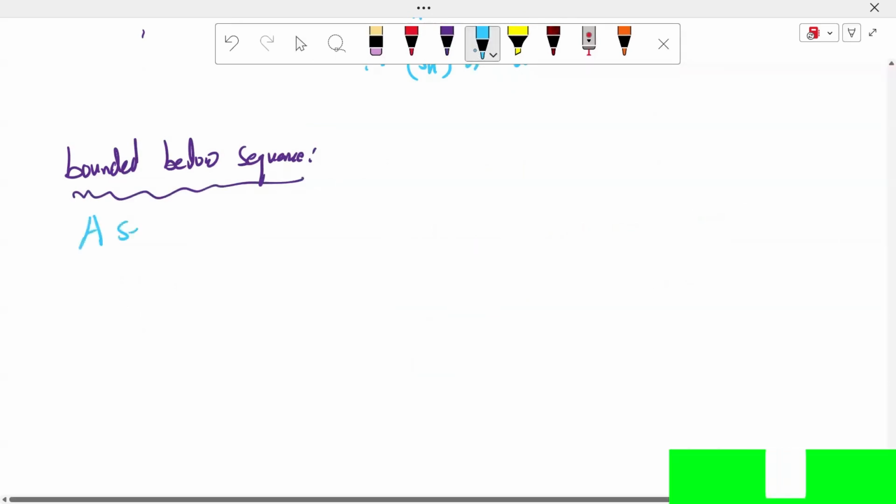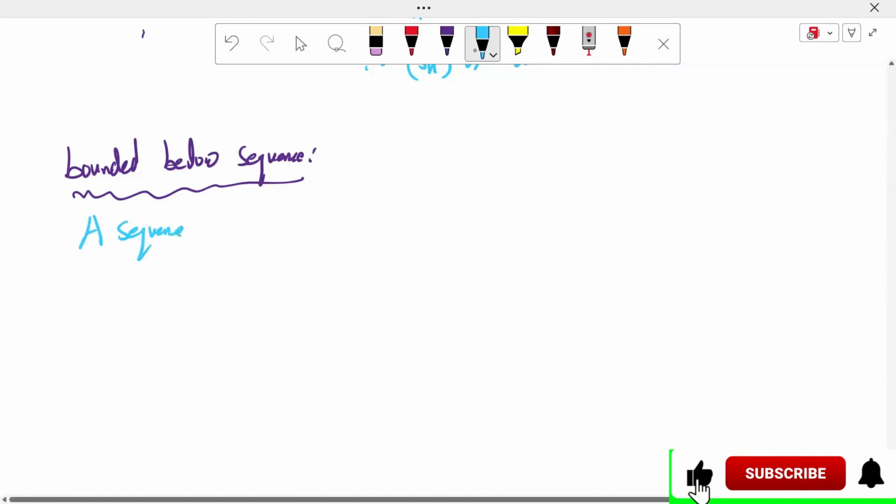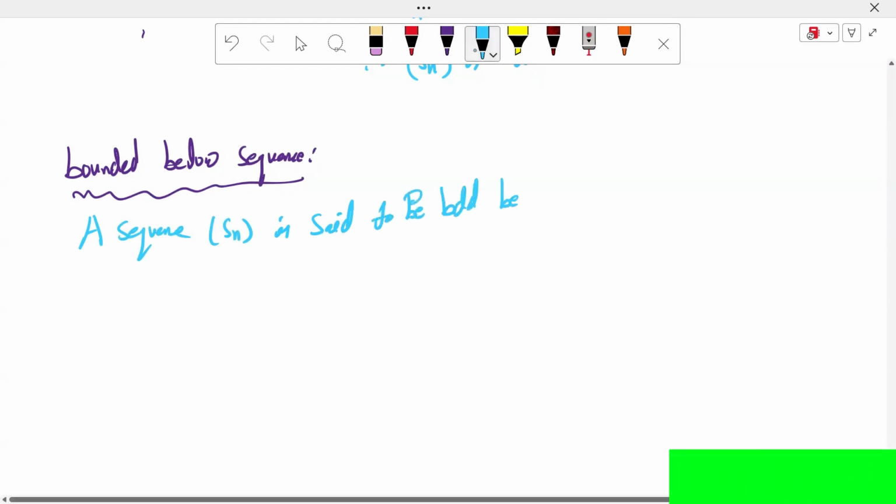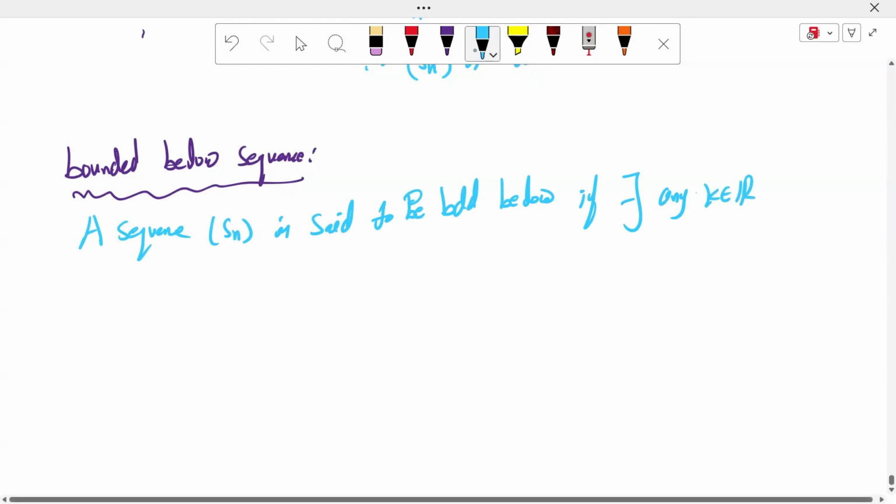A sequence Sn is said to be bounded below if there exists any real number k belongs to R such that, the bound is below, the terms of the sequence are greater than or equal to k for all n belongs to the natural numbers.